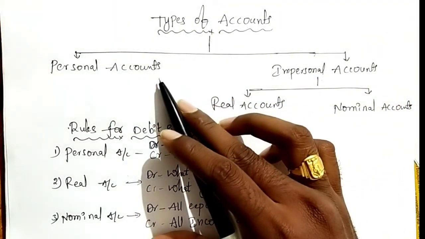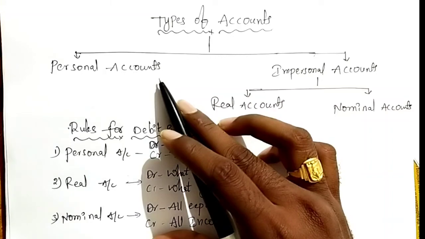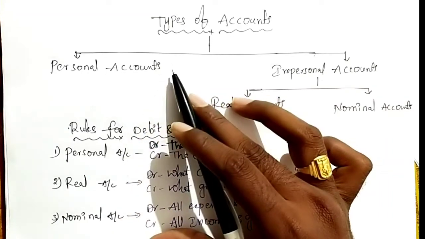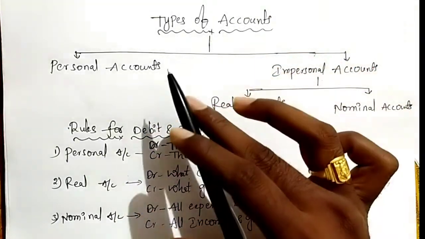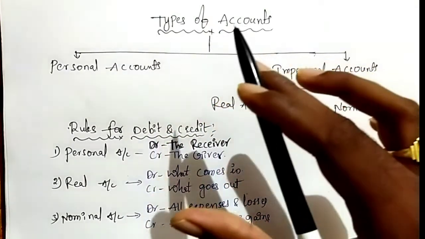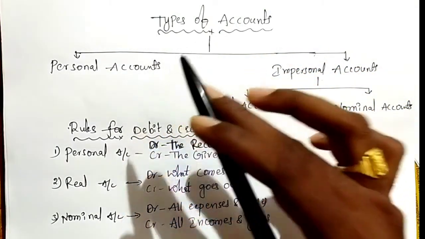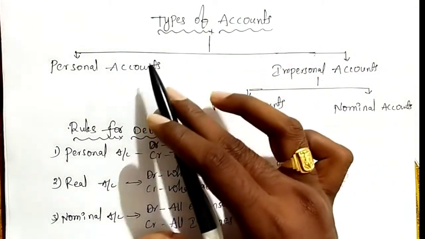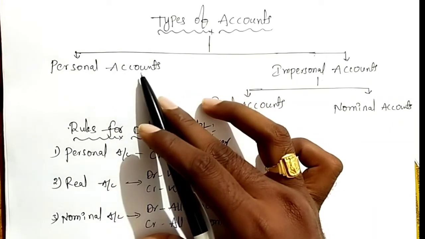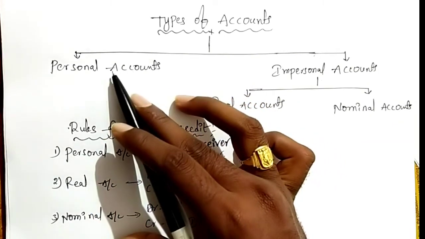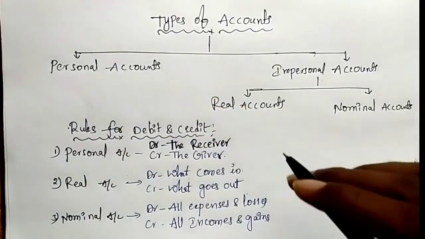Natural persons means human beings. Artificial persons means any companies or banks like Infosys, Reliance, Andhra Bank, SBI, like that.